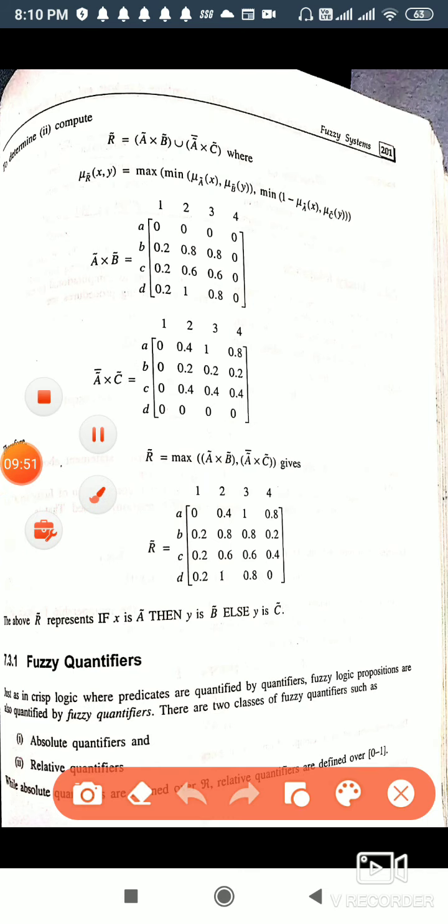Now next is if x is A, y is B, else y is C. So what is the change? A cross B is the same, but instead of not A cross Y, we will here use not A cross C. So here we are having not A cross C. So C is the given set. So we will compare not A with C. Which one is the minimum we will take under this. After this we will take the maximum of the two.